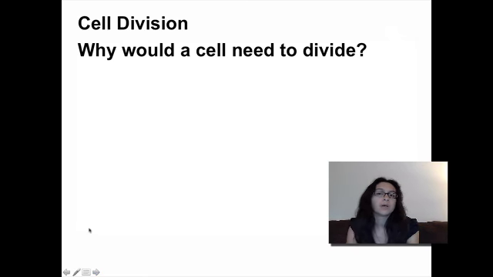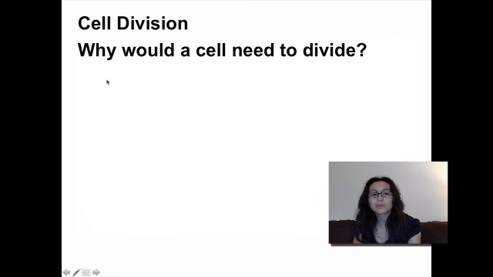Alright, so before we get into the full cell cycle here, I want you to think of why would cells need to divide. Okay, now there's two main reasons as to why cells would need to divide. So I'm going to give you just a moment here. Think about it. So what could be two big reasons why cells would need to divide in your body? Alright, I know that was a little bit of a short minute there, but let's go ahead and take a look.